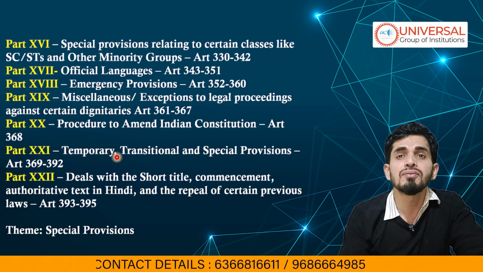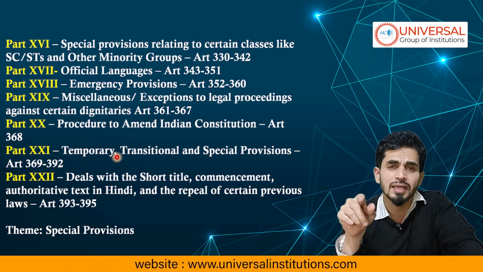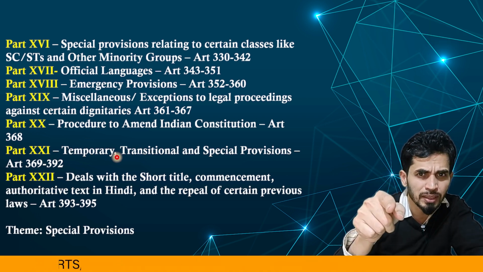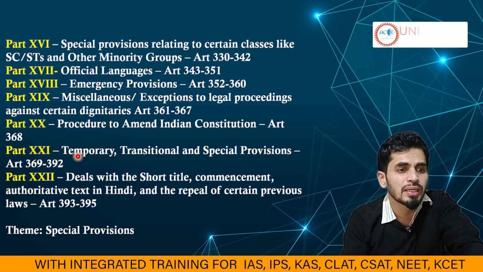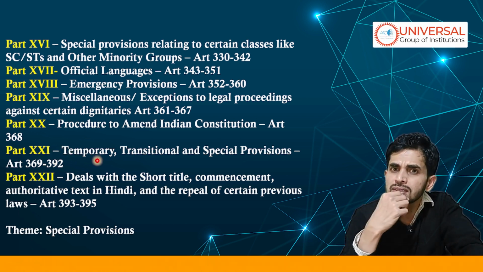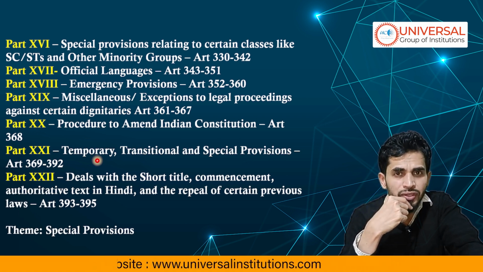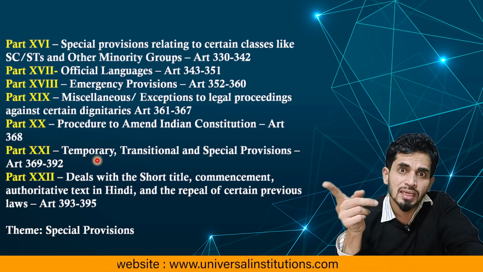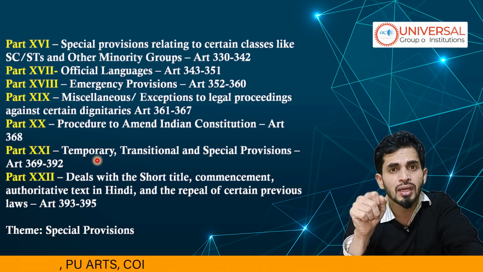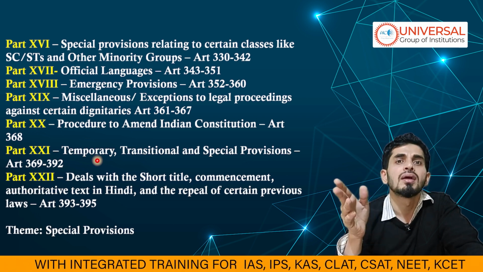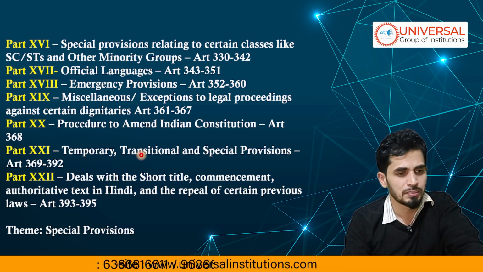Alright, then comes part 21, which is related to temporary, transitional and special provisions, articles 369 to 392. Immediately something can flash in your mind, right? Article 370, which originates from this part 21, is the special provision related to Jammu Kashmir. This is always in the news, right? It has been abrogated recently by the government of India, isn't it? This was a temporary, transitional provision given to Jammu Kashmir because of the situation, and now it has been abrogated for various reasons. What are those reasons? It is part of your current affairs studies. We'll talk about it in a separate class.